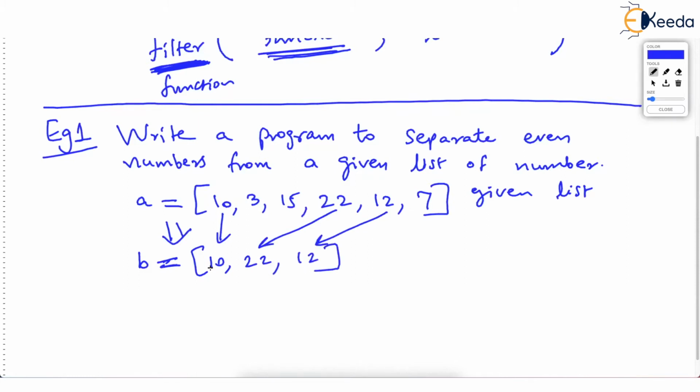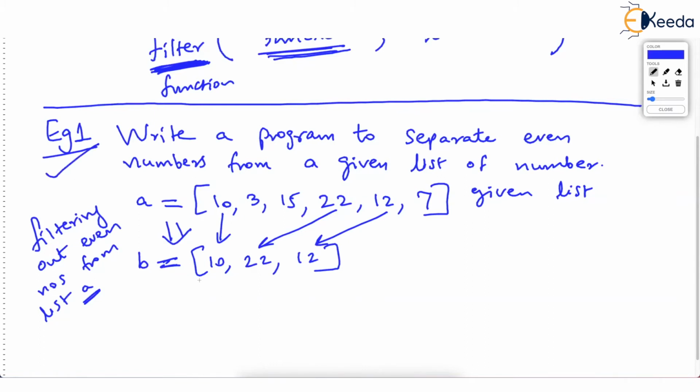So what we are doing is filtering out even numbers from list A. A is the given list, and we just filter out only the even numbers and store them in the new list. That is the problem asked.